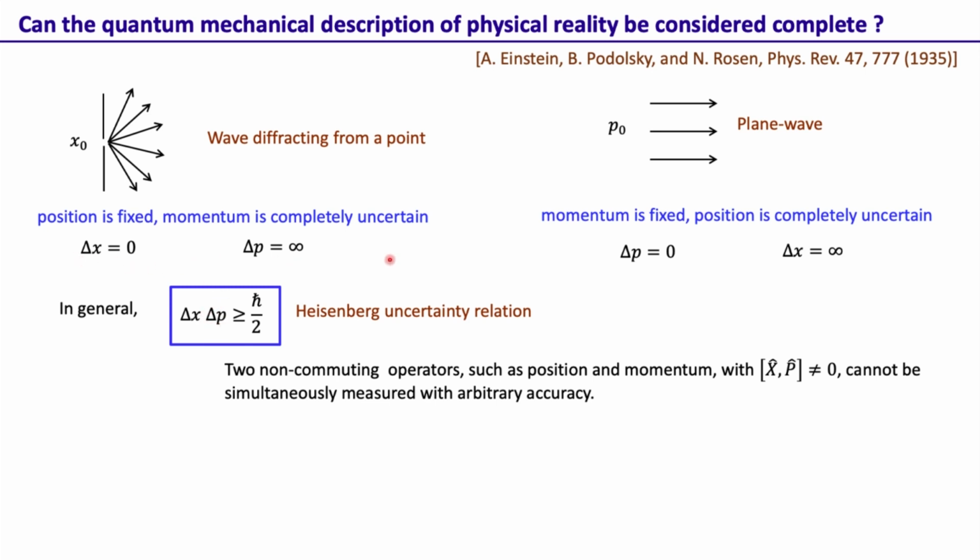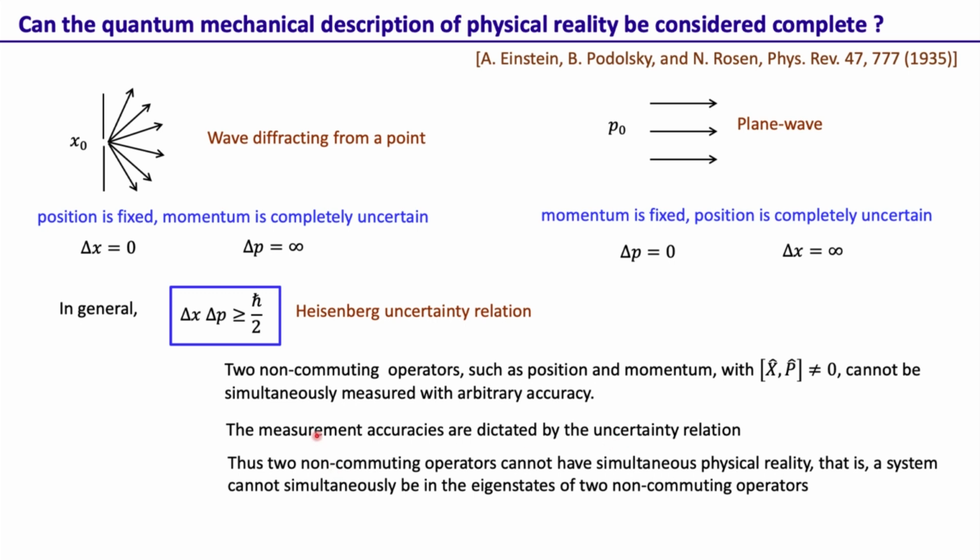Of course, these two are extreme examples where in this case we know x very accurately, and so we don't know anything about p. In this example we know p very accurately, and hence we know nothing about the position, as it can be anywhere. Here the measurement accuracies are dictated by the uncertainty relation.